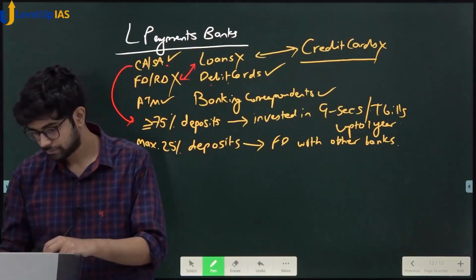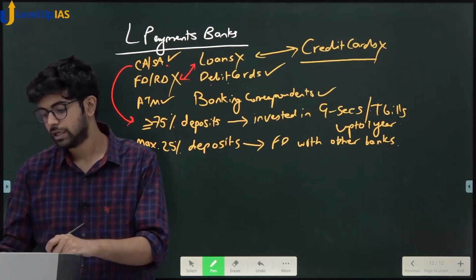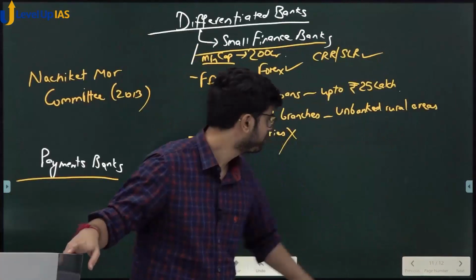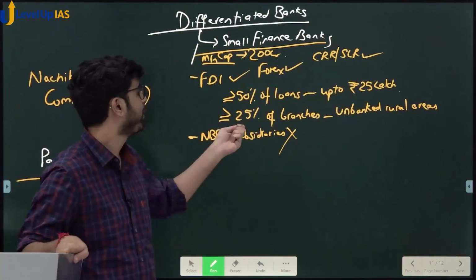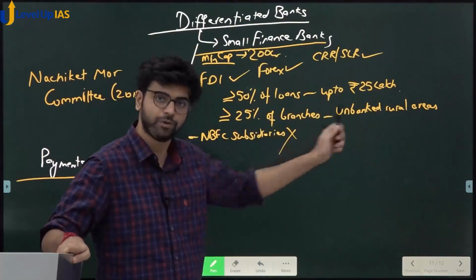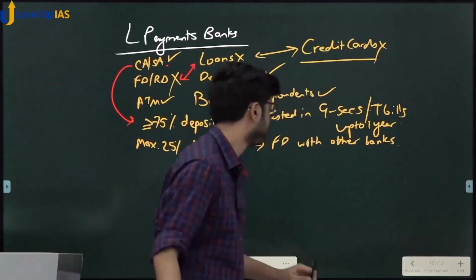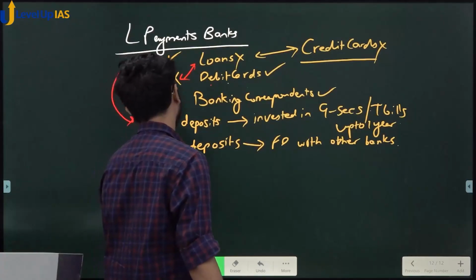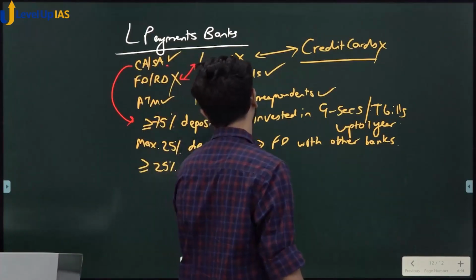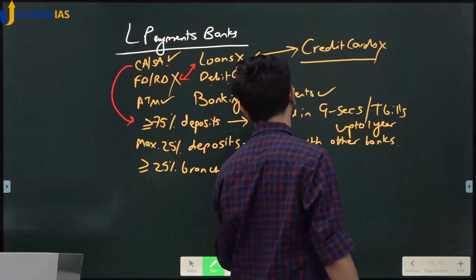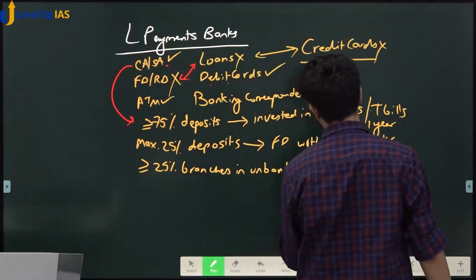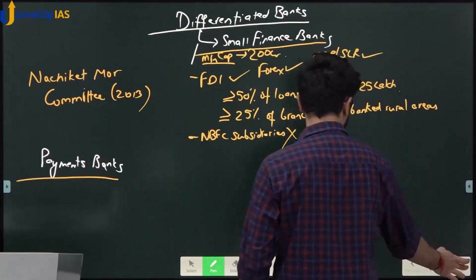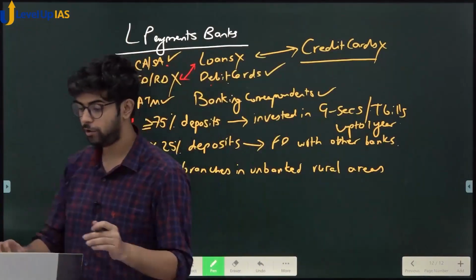Do you remember the condition of unbanked rural areas for branches of small finance banks? At least 25% of branches in unbanked rural areas. Do you remember this? The same applies here. At least 25% branches in unbanked rural areas. Okay, this is all about Payments Bank.